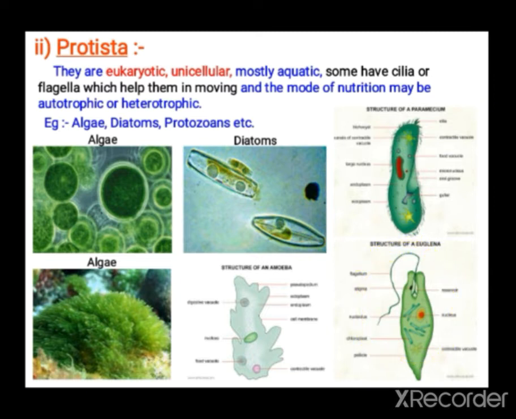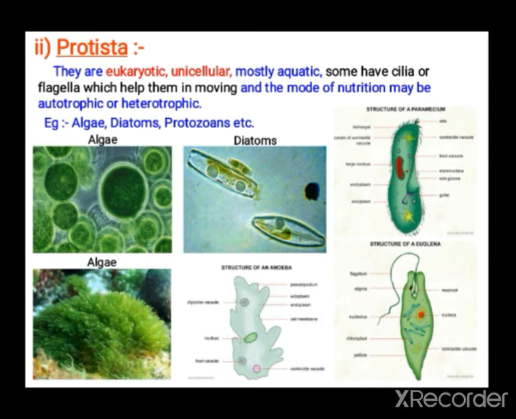So Euglena, flagella means what? They are long and countable in number. You can see in Euglena only one is there, but in the case of Paramecium so many small projections are there, that you call cilia. And they move either by cilia or by flagella, or this is Amoeba. Amoeba, by forming pseudopodia, can move from one place to another.